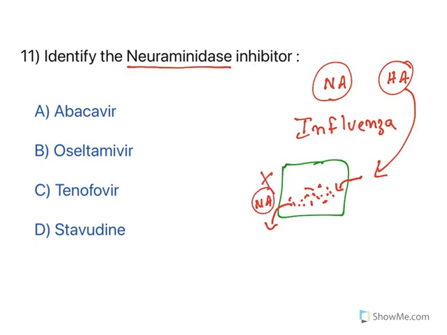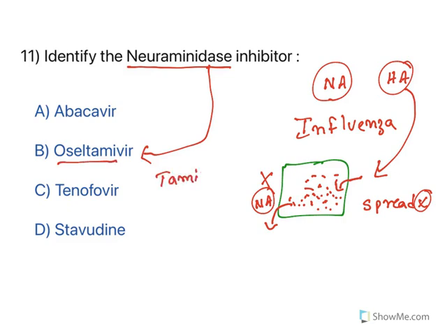So when you inhibit this neuraminidase enzyme, what happens? All the virions remain inside the cell, so they cannot spread the infection. The infection spread is inhibited. Drugs which act in this way are oseltamivir and zanamivir. Oseltamivir is very popular; the brand name is Tamiflu. So this was widely used. So neuraminidase inhibitors are oseltamivir and zanamivir. Remaining all the drugs are antiviral drugs, but mechanism-wise only oseltamivir is the one.